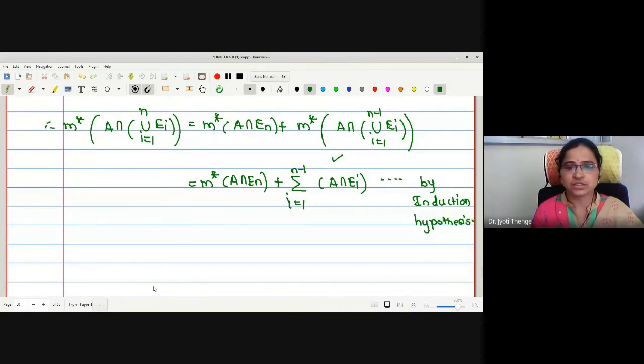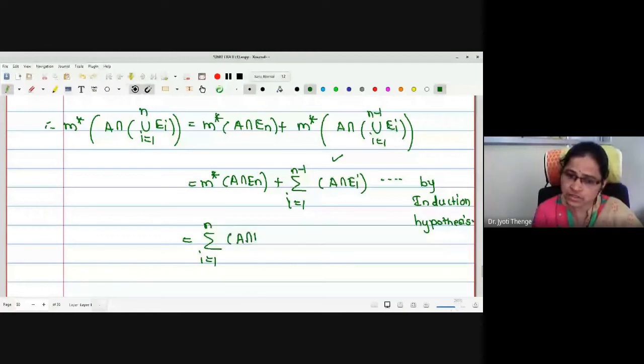By induction hypothesis. Now this sum is actually running from 1 to n minus 1, where we have added a term with i equal to n. Therefore, combining both, what is the value? It is summation i equals 1 to n of M star of A intersection Ei. Okay.